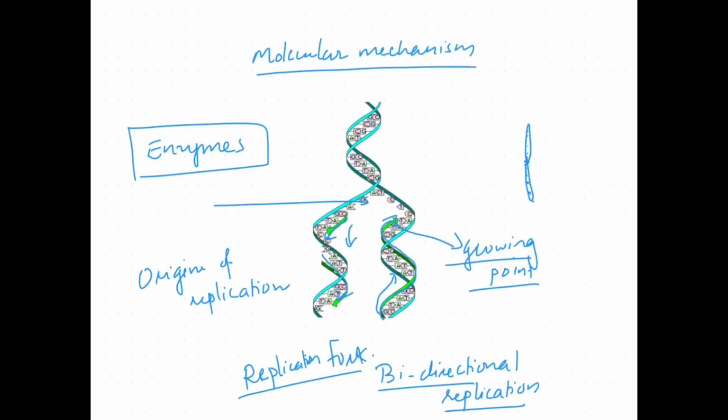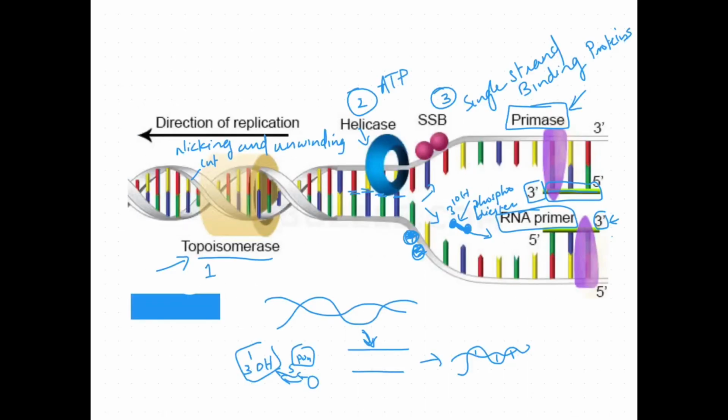Now the entire process is controlled by enzymes. First enzyme is DNA topoisomerase, and next is helicase, which is denaturing DNA, and single stranded binding proteins. They prevent renaturing. Then RNA primase is an enzyme forming RNA primer, which will give a free 3-hydroxyl end for the DNA nucleotide to be added by DNA polymerase.